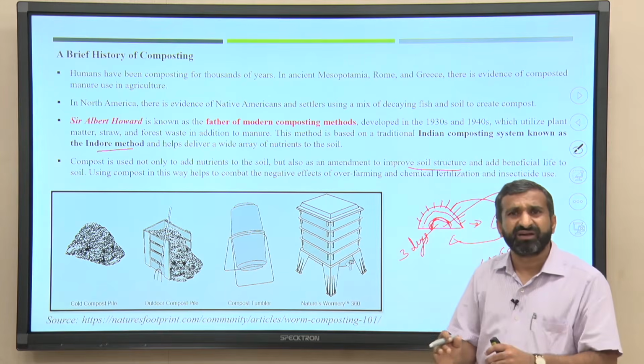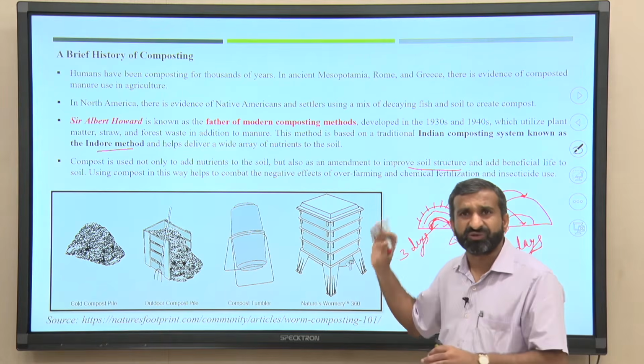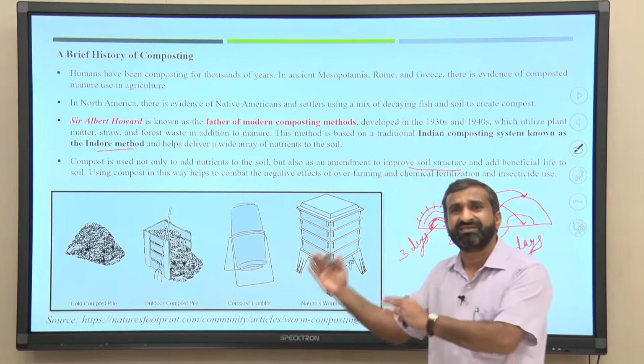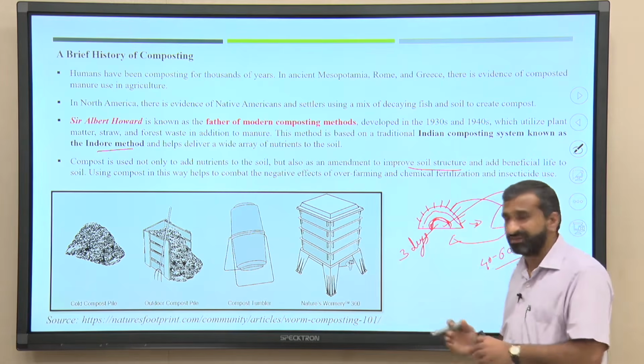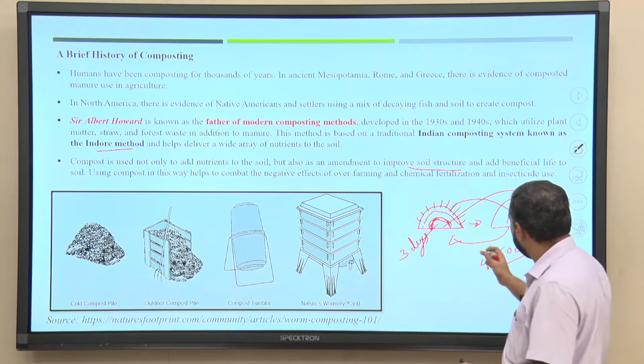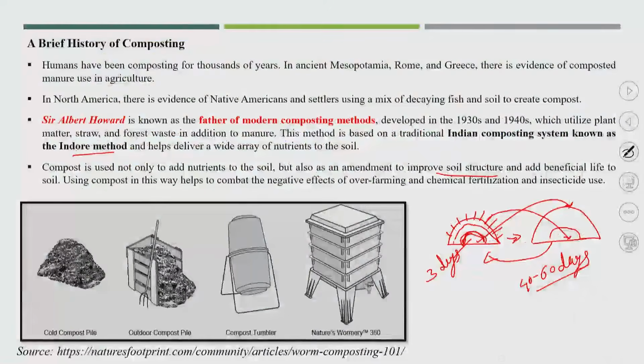There are different kinds of aeration methods which we are going to talk about, and based on that, each type of composting is also explained later on. Now, the first conventional method, like the windrow method, also has a similar way of turning the material, which I am going to discuss later.